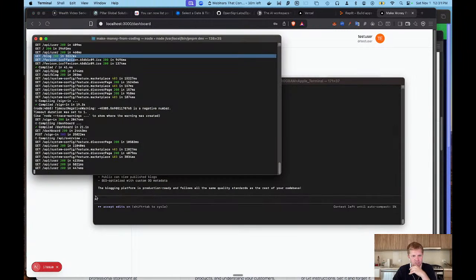So let's see, and it doesn't. We're trying to wait for it to compile this whole page, and what it should show is an admin section here. And there is an issue, so let's see if that is part of the problem. Maybe that's part of the problem here. Let's see.